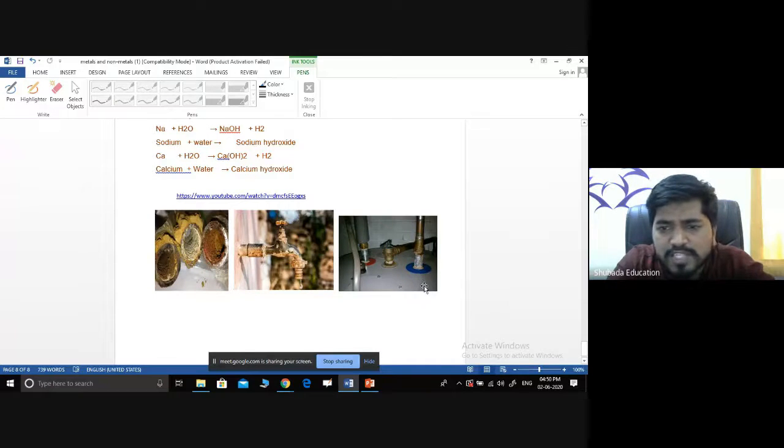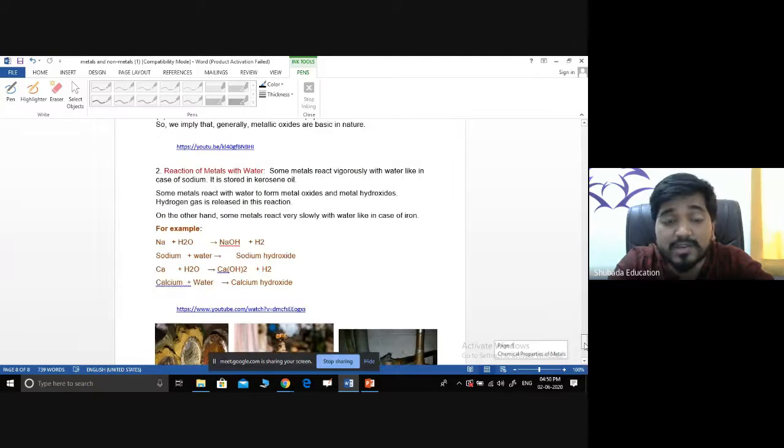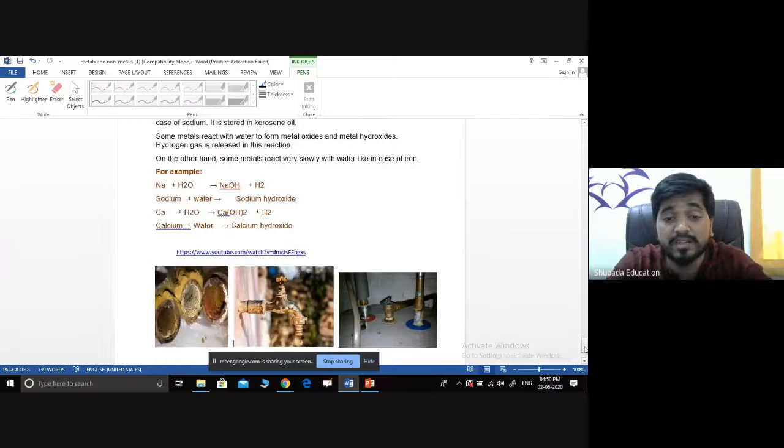The major cause for this is the water reacting with the metals. There is one more problem for ferrous metals: they get corroded and react with water molecules as well as air molecules.